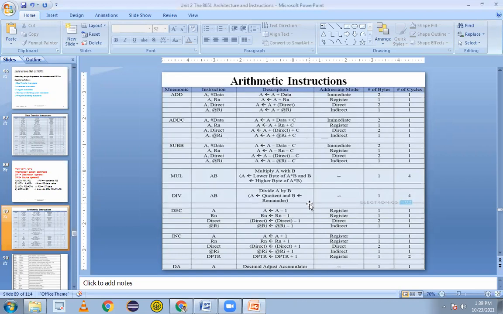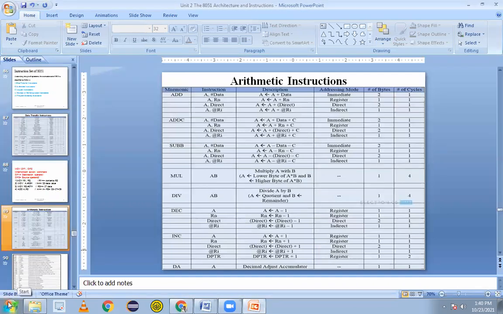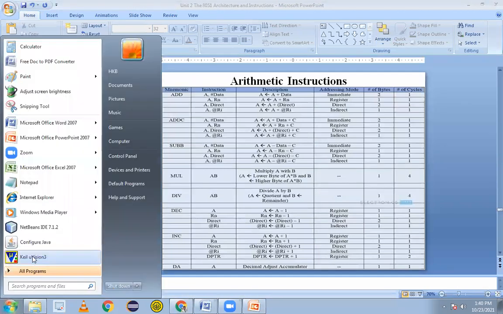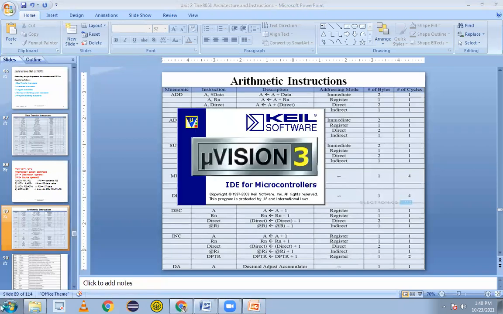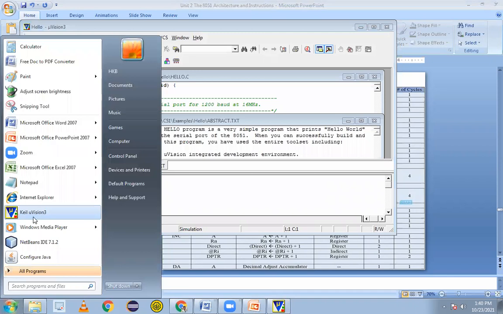So based on this, we'll perform the practical. It is finished now. After installation, we'll get a message, Finish. It will take you to the Keil website, but I don't want to go there. I want to perform it. So just go to the Keil software and open it. Once installed, you get a window like this. Is it visible? Keil microVision 3.